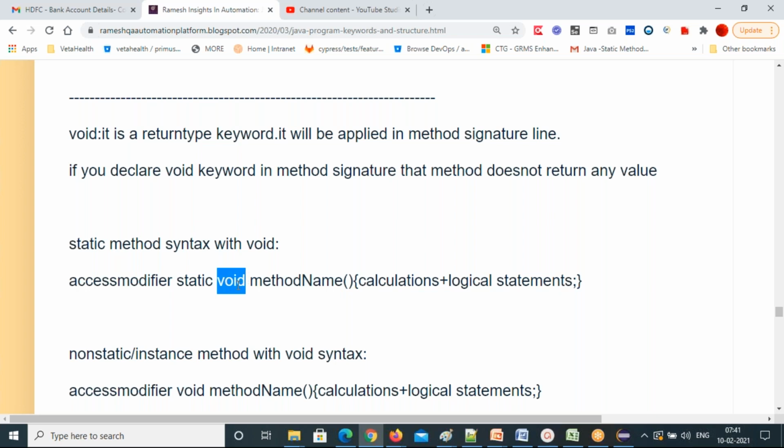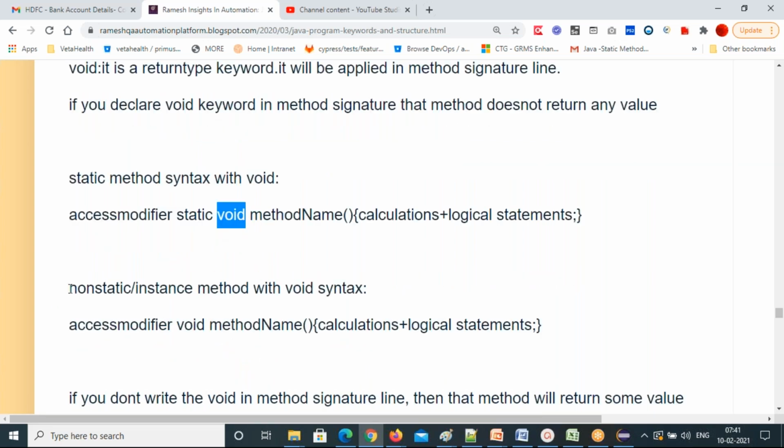So if you use void, that method is not going to return any value, just nothing. It doesn't return any value to you. That means this method just executes all the lines of code one by one till the end of that method. That's it. And this is the static method syntax.